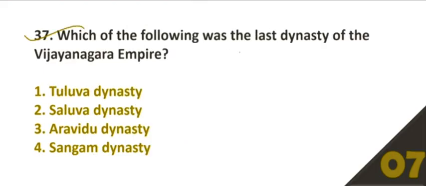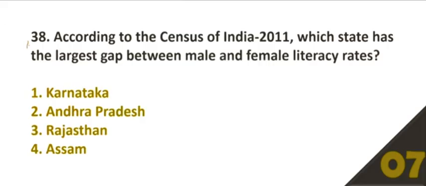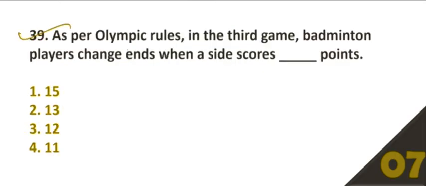37. Which of the following was the last dynasty of the Vijayanagar Empire? Option number 3, Aravidu dynasty. Question number 38. According to the Census of India 2011, which state has the largest gap between male and female literacy rates? Option number 3 is the right answer, Rajasthan. 39. As per Olympics rules, in the third game, badminton players change ends when a side scores dash points. Option number 4, 11 is the correct answer.